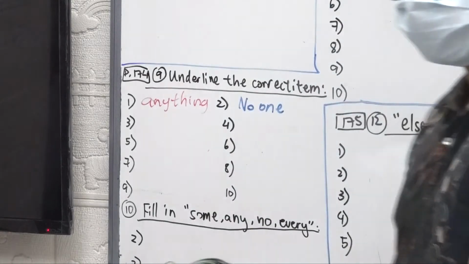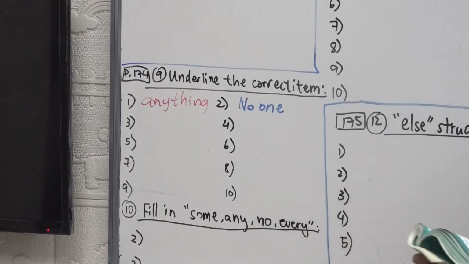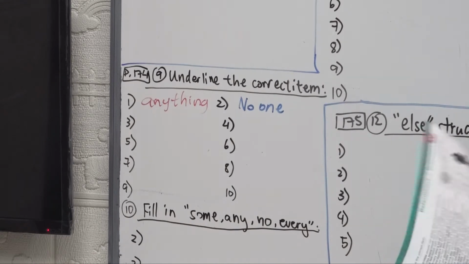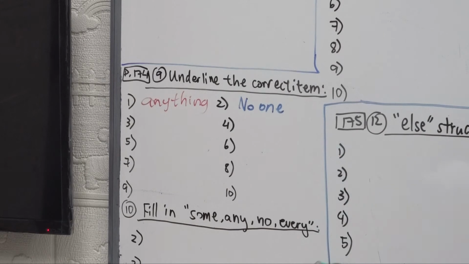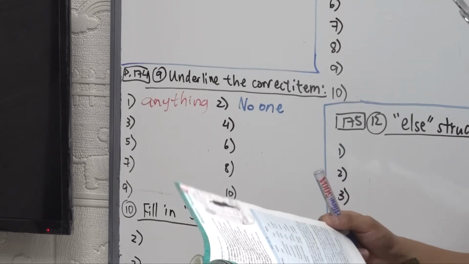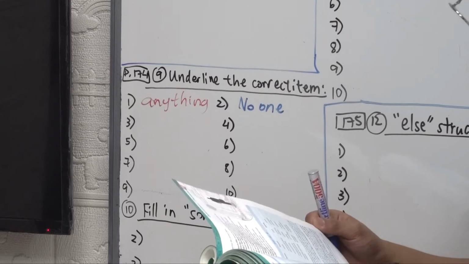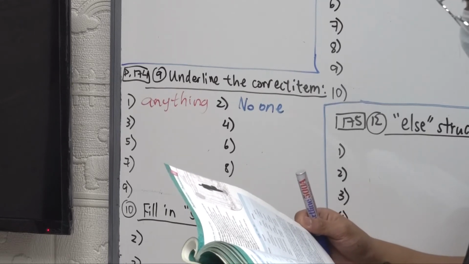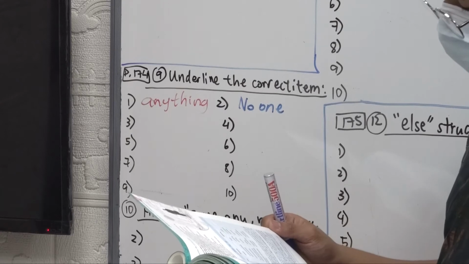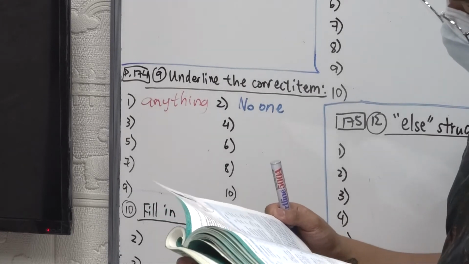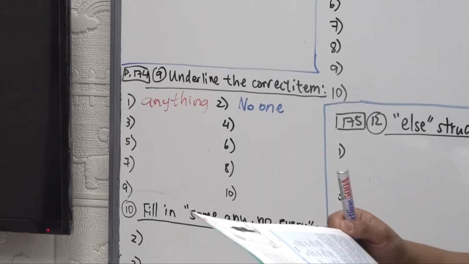Let's move on forward. Number 3, there was hardly no one or anyone at the party. What do you think? If you go back to page 173, look at the bullet point for no, not, or any. We have hardly.